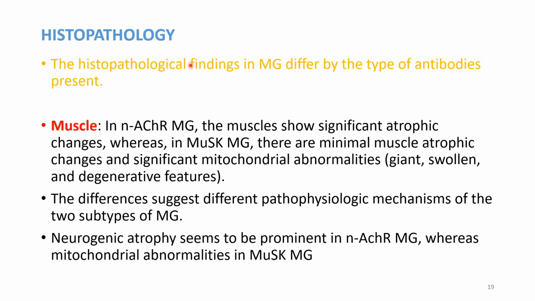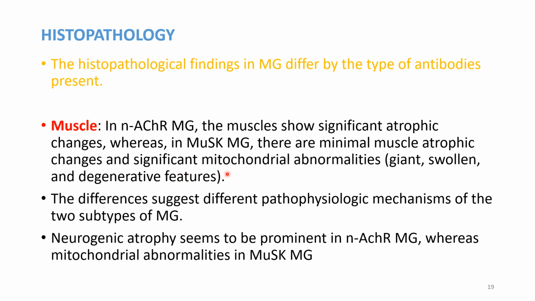Histopathology. So what are the histopathological conditions? The histopathological findings in myasthenia gravis differ by the type of antibodies present. So in the muscle, what are the histopathological features? In the nicotinic acetylcholine receptor type of myasthenia gravis, the muscles show significant atrophic changes, whereas in other forms there are minimal muscle atrophic changes.